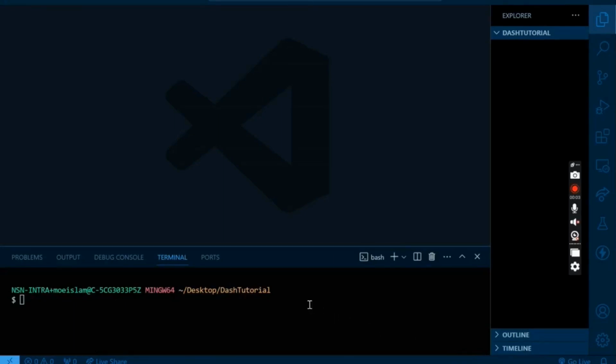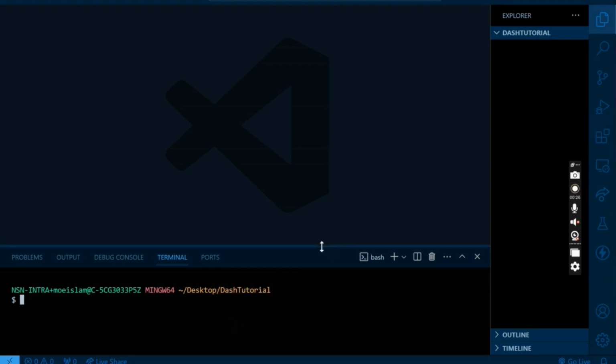Hello everyone, in this video we will see how to set up our computer for Python Dash, the package provided with Plotly, using which you can develop web apps or data apps. As you can see, I already have my VS Code window open and I'm already inside this Dash tutorial.